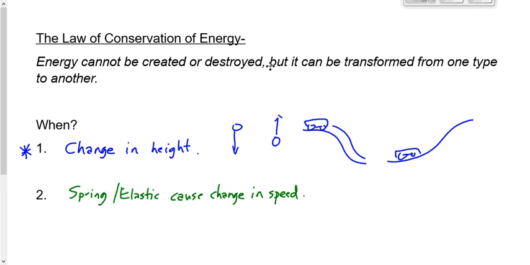So when do we do it? For now, we're going to do it when we have a change in height. How do we do it? Remember, change in height, conservation of energy. Don't get confused here. We did work when an object gains energy. Just because you see energy doesn't mean it's conservation of energy. When an object gains energy, that's work. When an object loses energy, that's work. When you have a change in energy, that's work. There are still all these situations that we learned with work that still apply. Now we're just saying specifically when there's a change in height, we can use this law of conservation of energy.